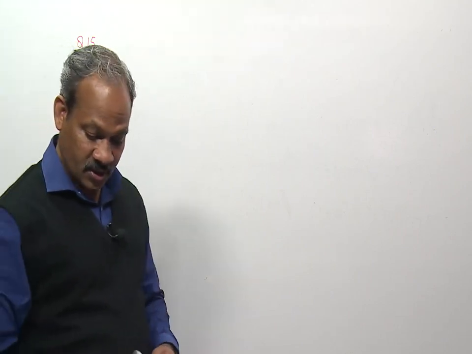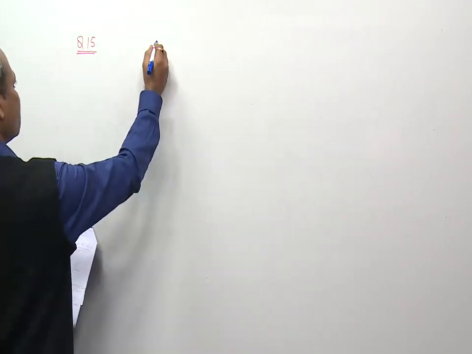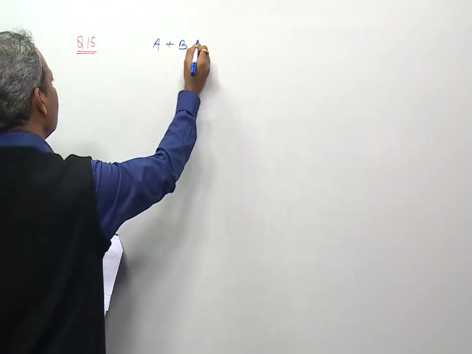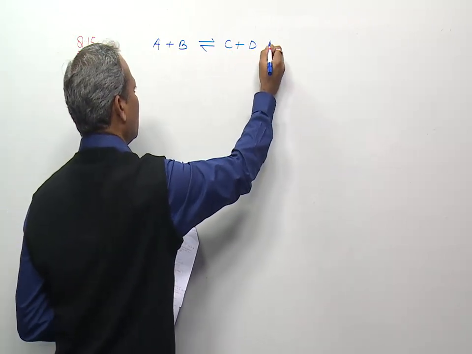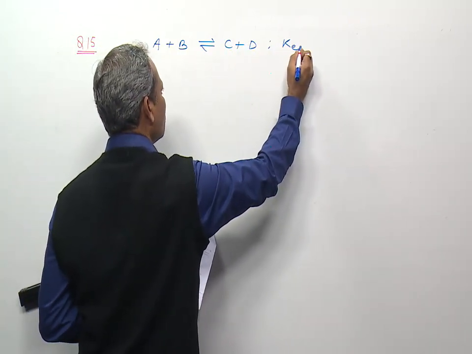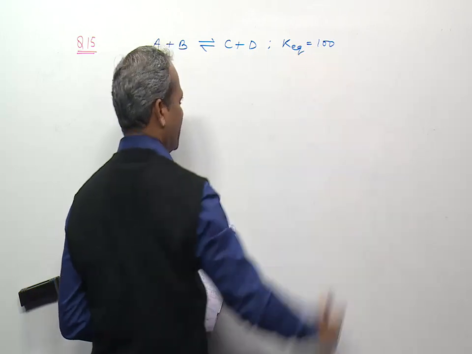Now you know that in question 15, a reversible reaction is given, A plus B in dynamic equilibrium with C and D, and let's say its equilibrium constant K is 100.